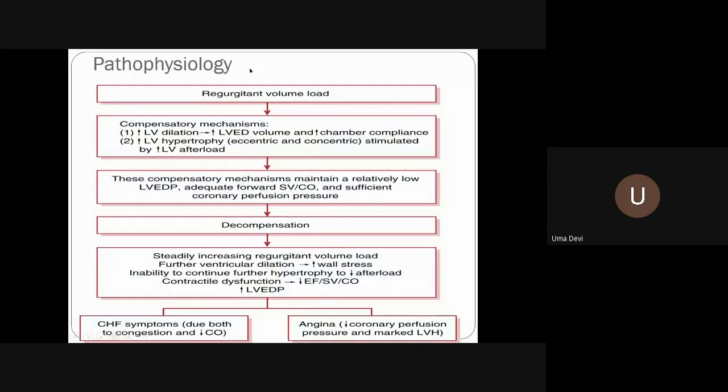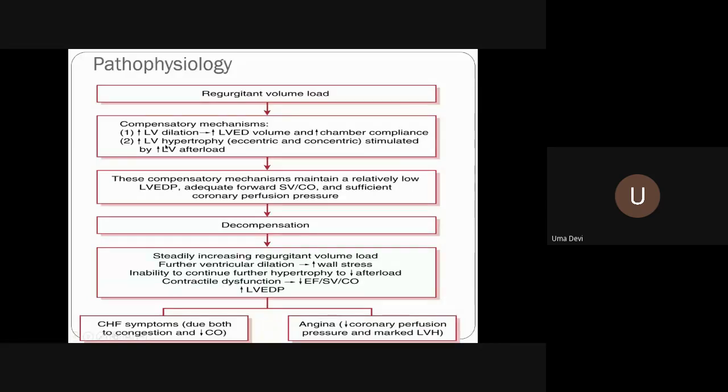Now, what happens? What is the pathophysiology? There is a regurgitant volume load, an increased volume load. So what is the compensatory mechanism which occurs? There is an increase in left ventricular dilatation as well as hypertrophy. Why dilatation? Because so much blood is entering the left ventricle, so the left ventricular diastolic volume is going to increase. So it is an eccentric hypertrophy. The LV hypertrophy will be concentric and eccentric because of the increased LV afterload.